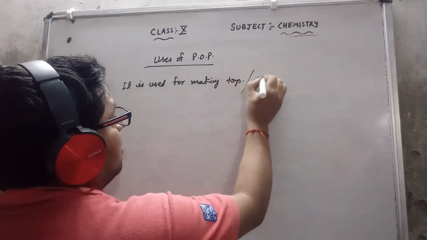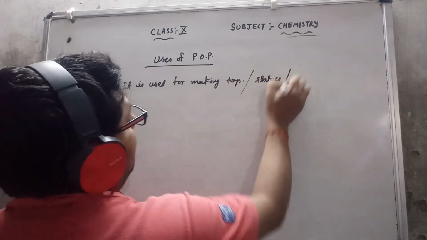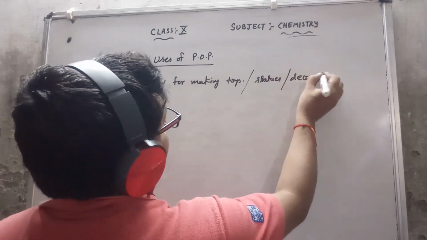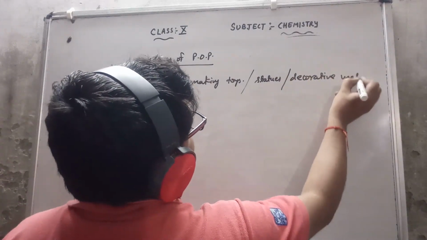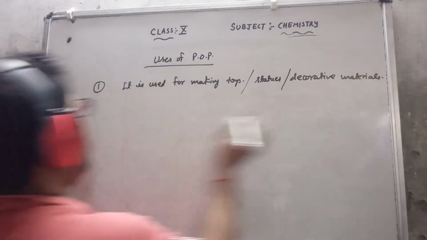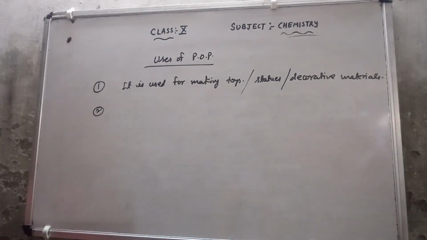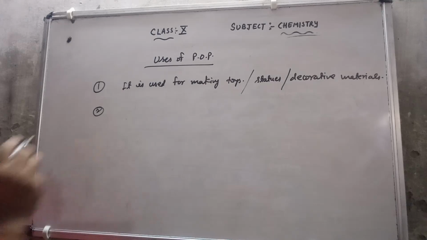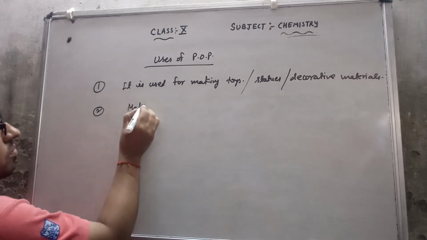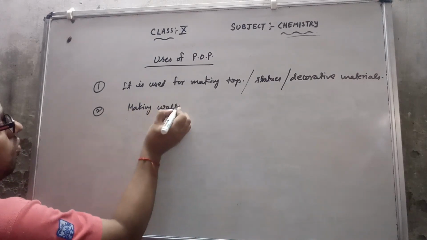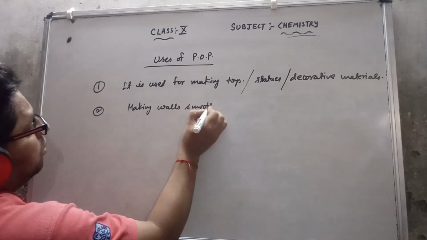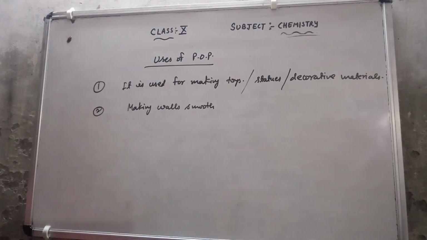Second, we can use it in whitewashing, to make the walls smooth. Mostly you have seen at our home or in our shops we are using the POP to make the walls smooth.